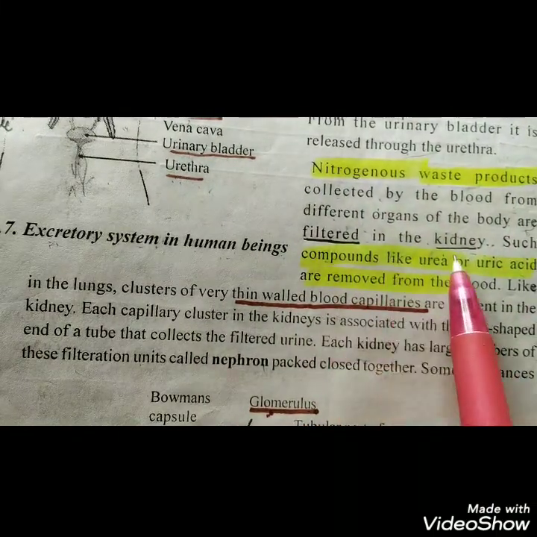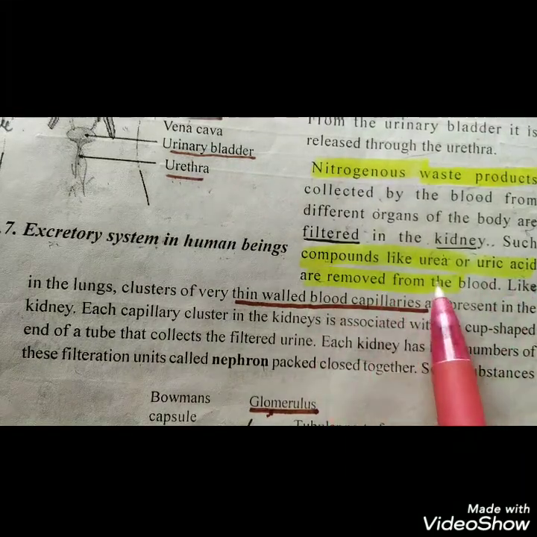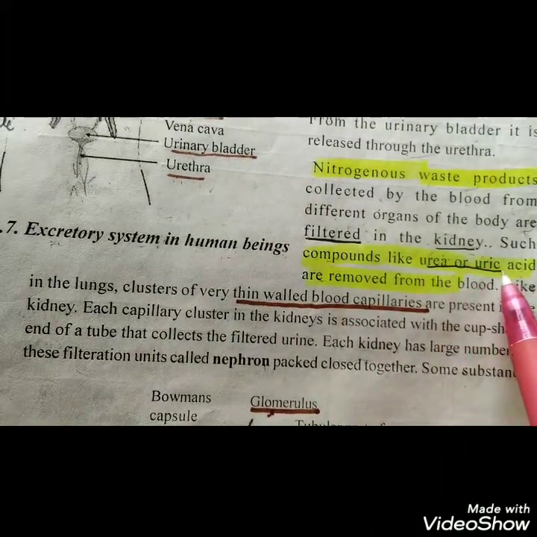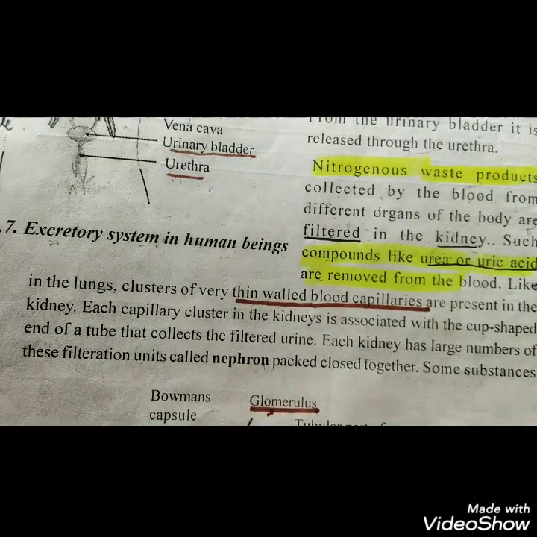Such compounds like urea or the uric acid are removed from our body. The urea and the uric acid are not useful to the human being.